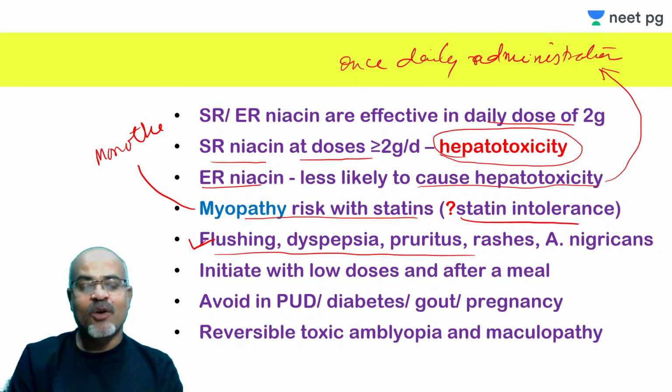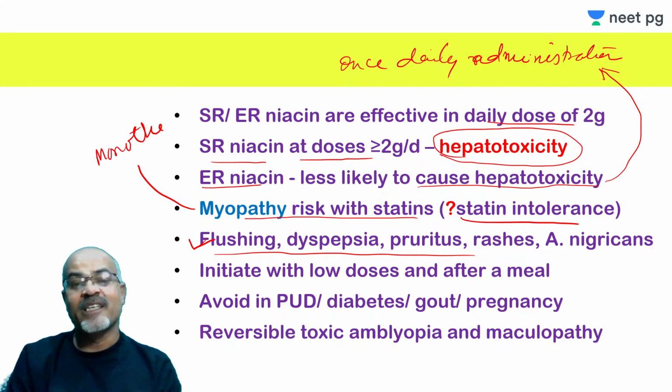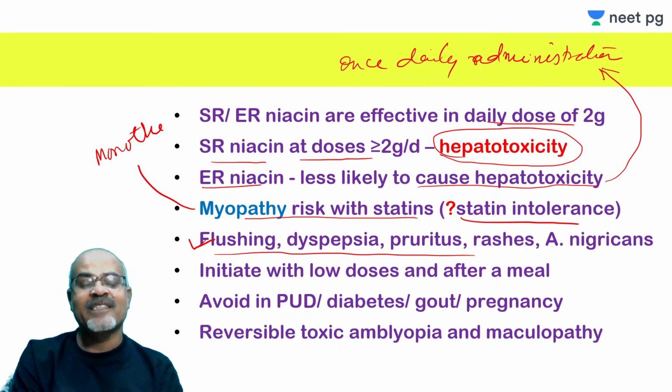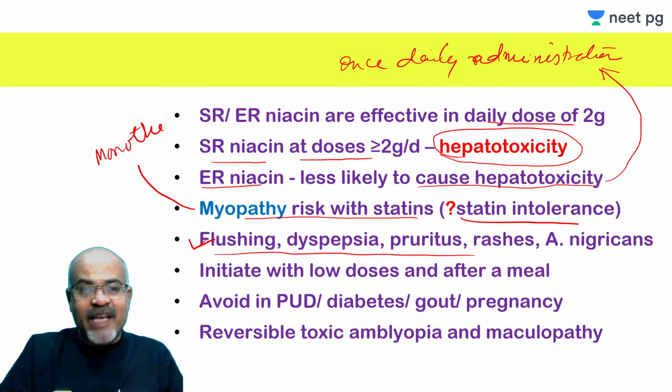They can be controlled or reduced by taking aspirin daily, or before taking the dose you can take any NSAID half an hour to 1 hour before. Also this flushing risk increases when you take it with alcohol, or take it with any hot beverages. So all these things can increase the risk of flushing.